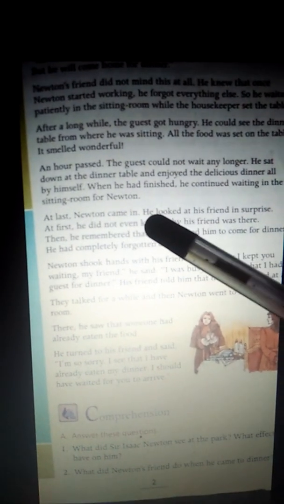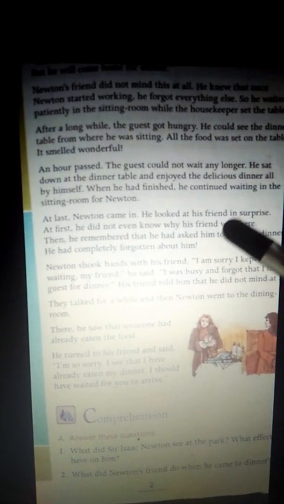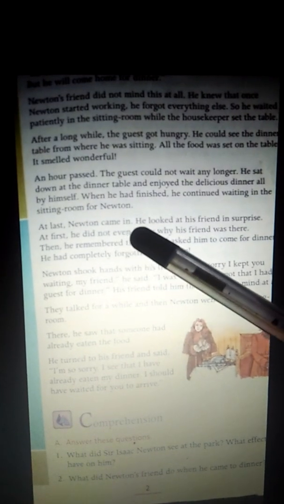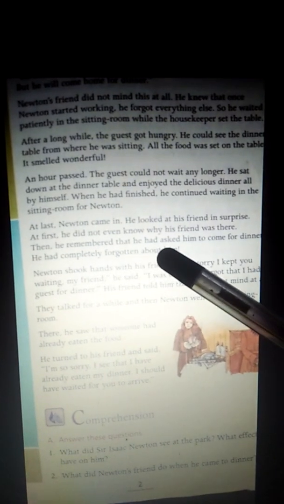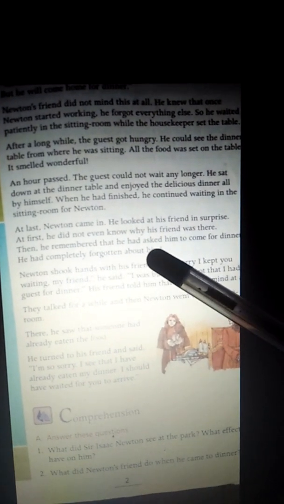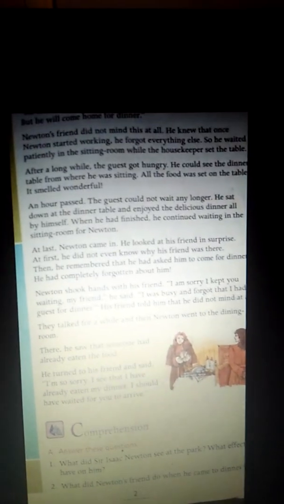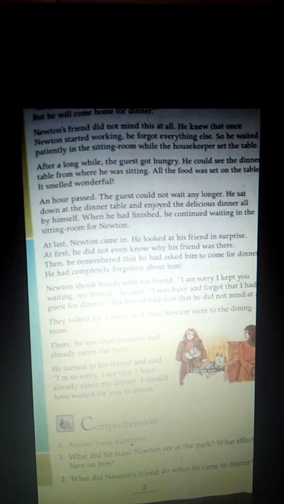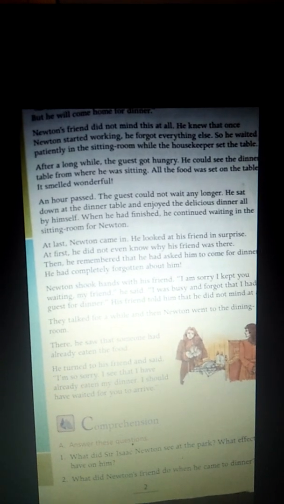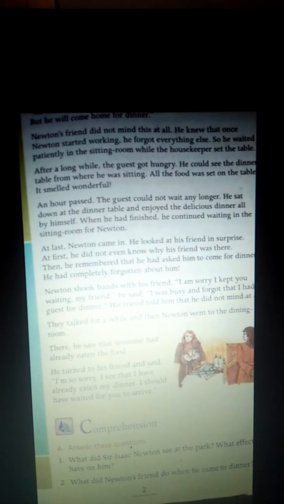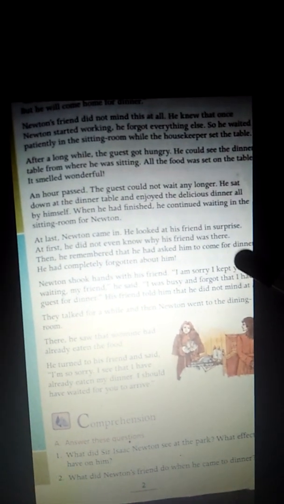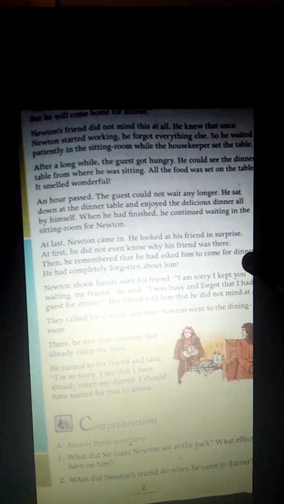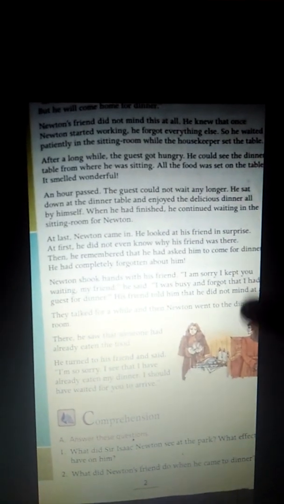At last, Newton came in. He looked at his friend in surprise at first. He did not even know why his friend was there. Then he remembered that he had asked him to come for dinner. He had completely forgotten about him. Newton entered the room and looked at his friend in surprise, and suddenly he was reminded that he had invited his friend for dinner.